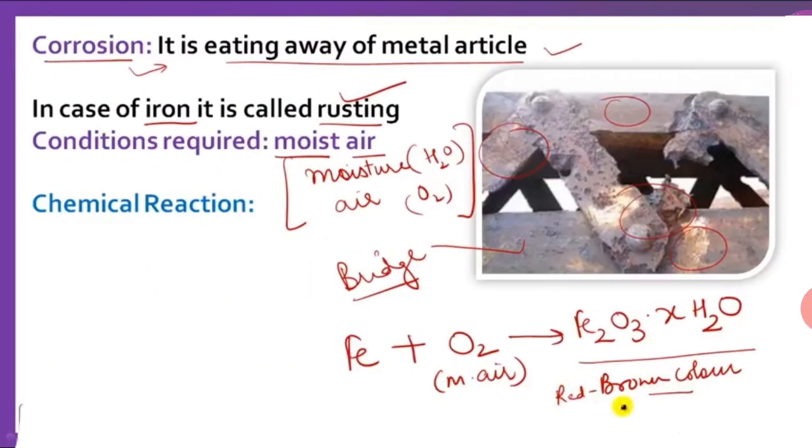Now, what is corrosion? Corrosion is eating away of a metal article. For example, you see rusting of iron. If an iron article comes in contact with moist air, then there is a red brown color which is rust. Then there is a chemical reaction. The property of iron and rust is different. So it is called corrosion when a metal is eaten away.